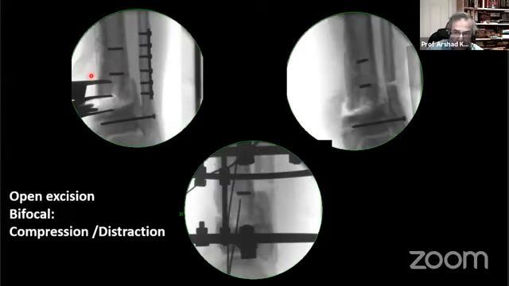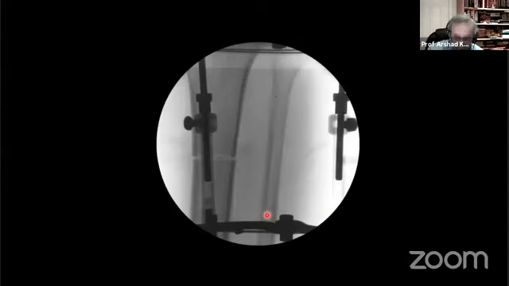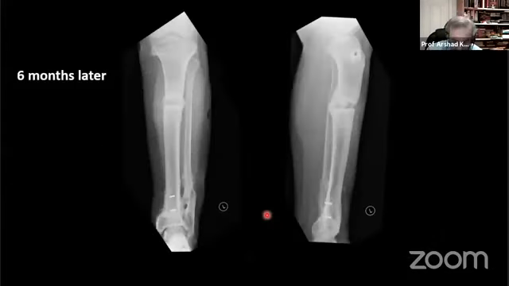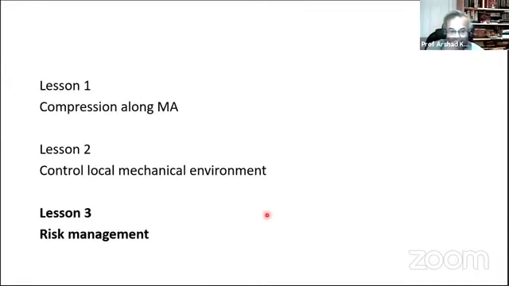So this chap we treated by bifocal method. You have to get rid of the bone that's coralized, open the medullary canal, and do a proximal osteotomy. And this is him joined up afterwards. So what we learned, the third lesson, is that when we look at fresh injuries, we have to consider risk.